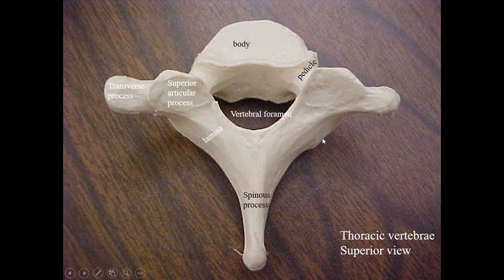Like that, here is also the inferior articulating facet that is articulating with the next corresponding vertebra, and this is the pedicle and body, and these are the two transverse processes. This is the superior articular facet, and the two laminae fuse to form the spinous process. It is elongated and pointed.